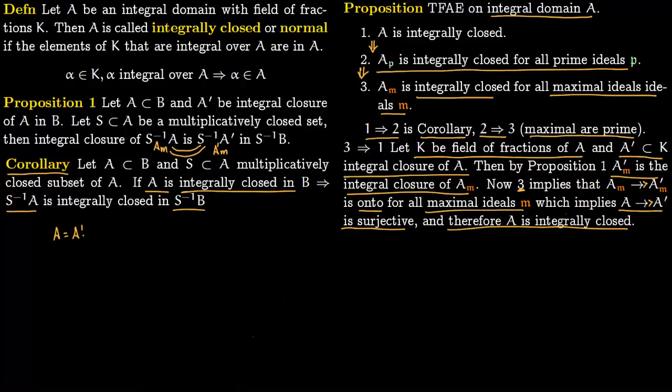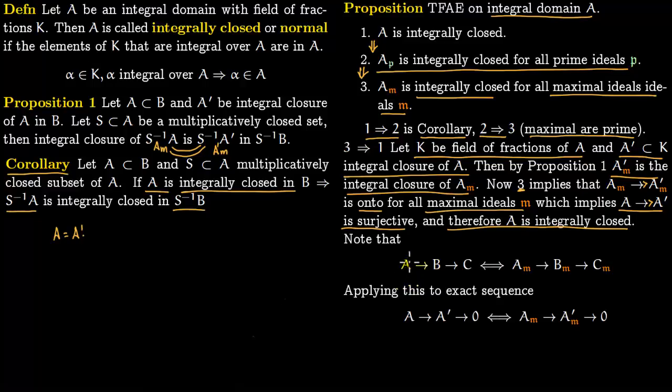So now to prove this, notice that if you have an exact sequence like this, so this is a fact. If you have an exact sequence like this, you localize it. This is exact if and only if this sequence is exact. So localization is an exact functor.